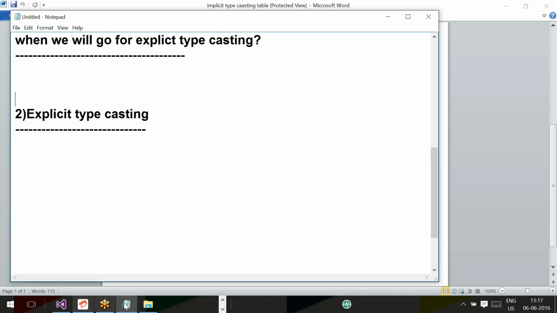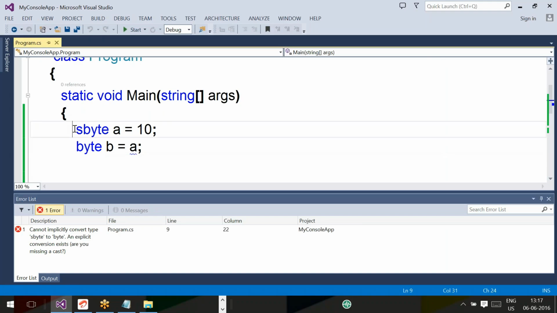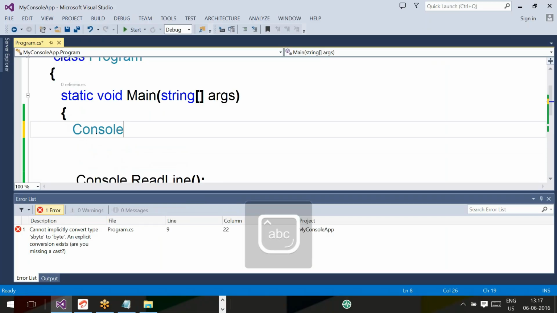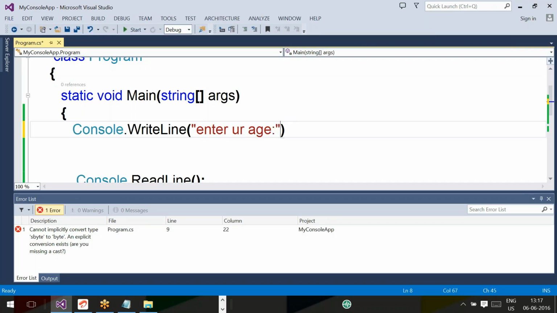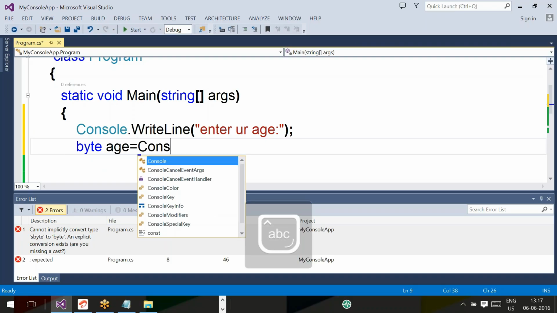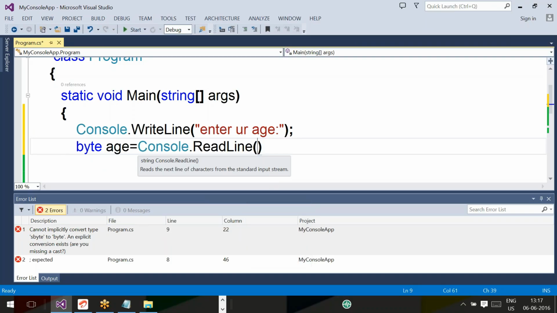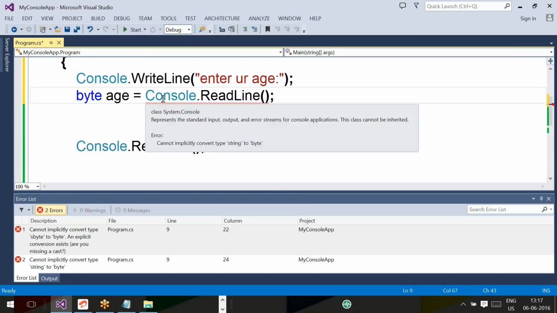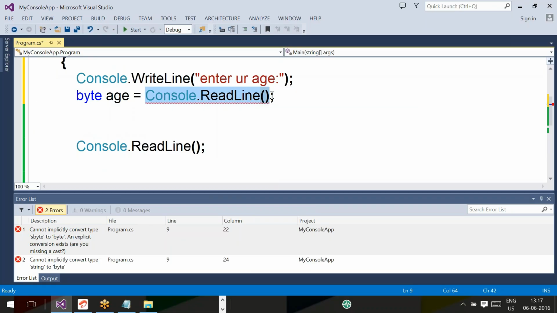We need to convert integer to string. Right, very simple. You have written the last program, whether you remembered or not. Console.WriteLine, enter your age. Last class: byte age equal to Console.ReadLine. The ReadLine method will return the age as what value? String value. And you are trying to assign it into which variable? A byte variable. Right, type mismatch.